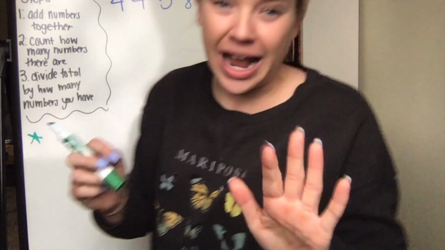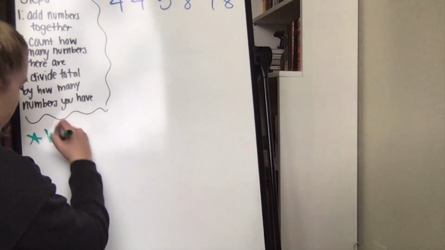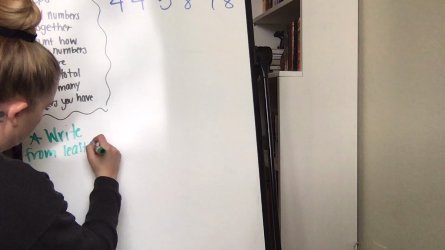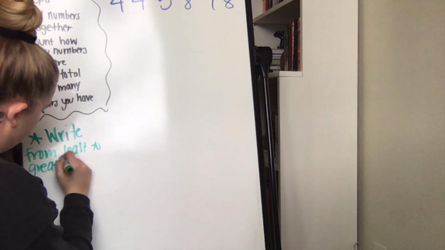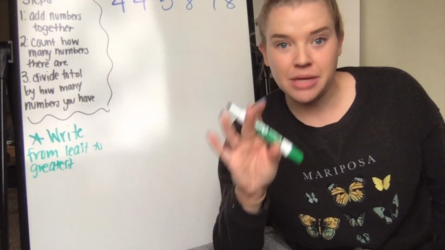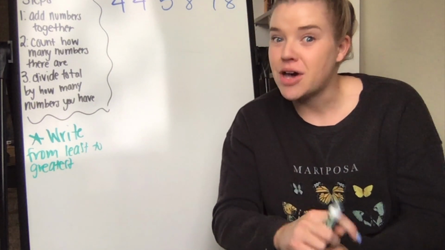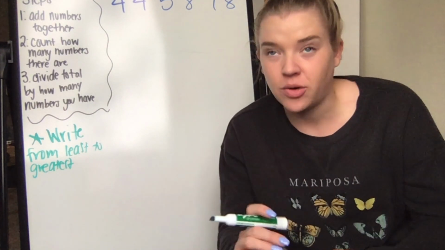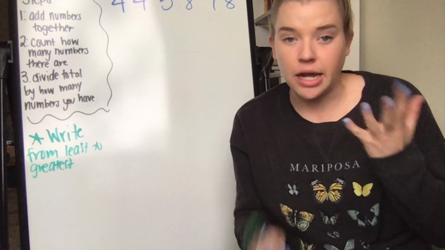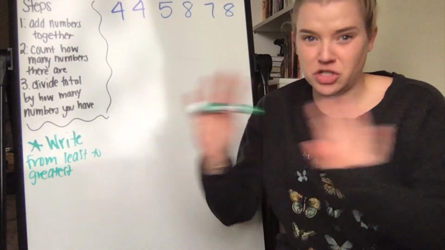My first thing that I would actually do here is write the numbers in order from least to greatest. Honestly, this makes zero difference at all when finding the mean, but it makes a huge difference when you're finding the median and the mode. Big enough that you will not get the right answer if you don't do this. A lot of times you're going to be asked to find mean, median, and mode. They're not just going to say find one. So I'm just going to put that up here so that we start getting in the habit.